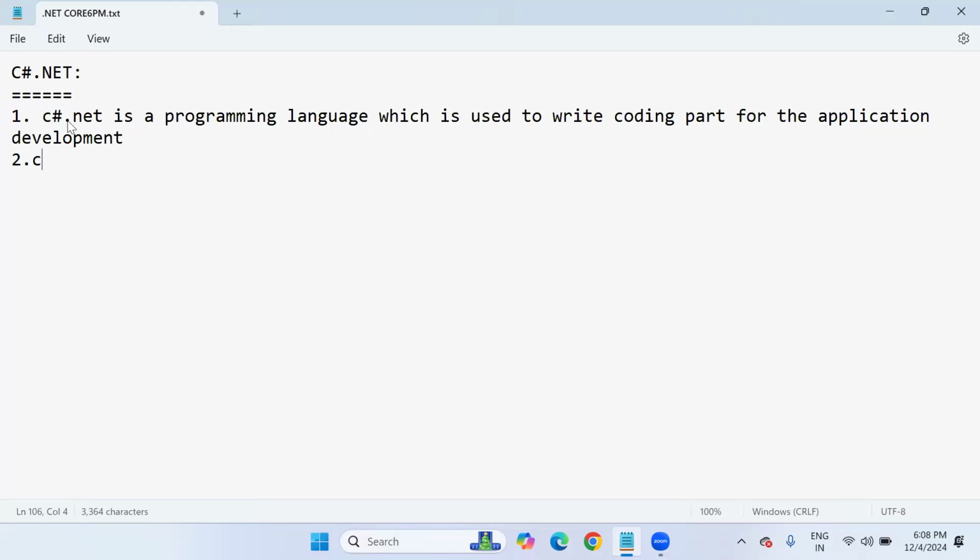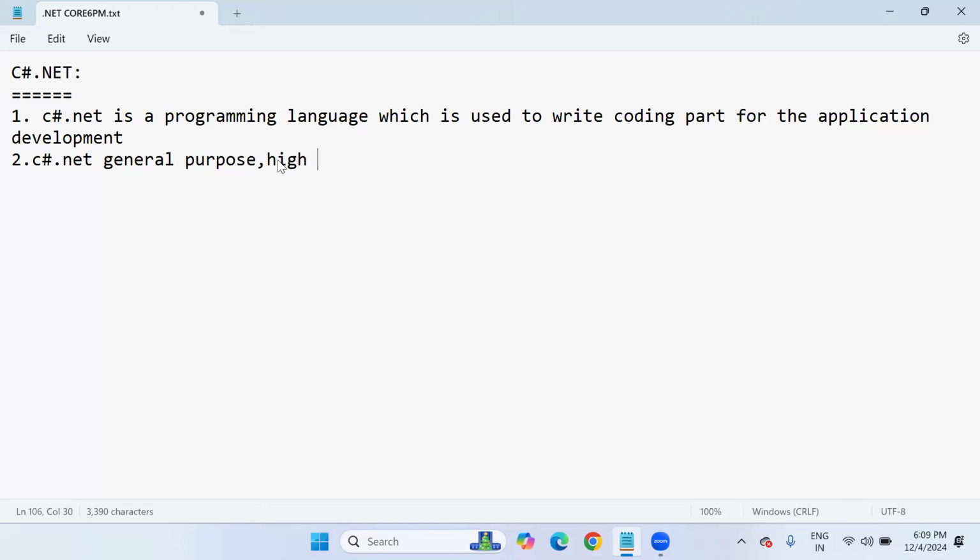C#.NET is a general purpose language. That means, using the C#.NET language, we can develop any type of applications, like console applications, web applications, Windows Forms applications, network programming, and gaming applications, and many more applications can be developed. C#.NET is not only for developing a particular kind of application, it's for general purpose applications. So any kind of application we can build using the C#.NET language.